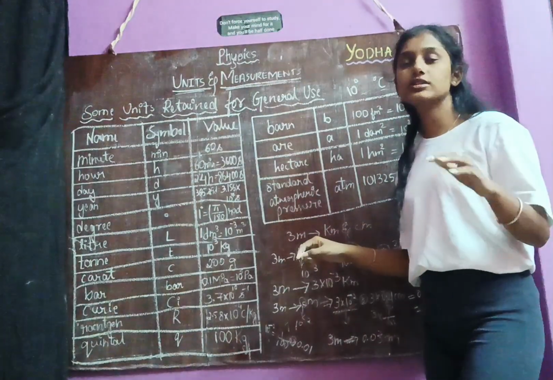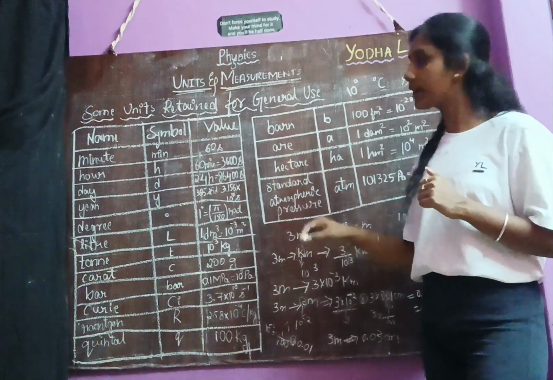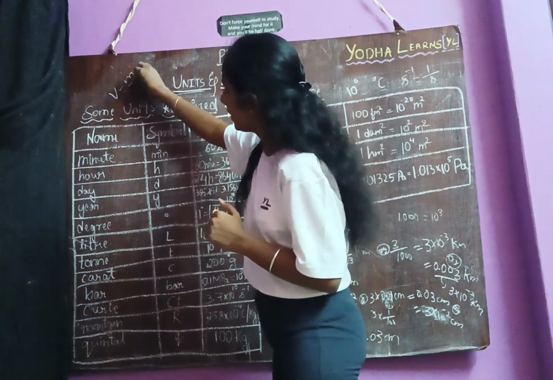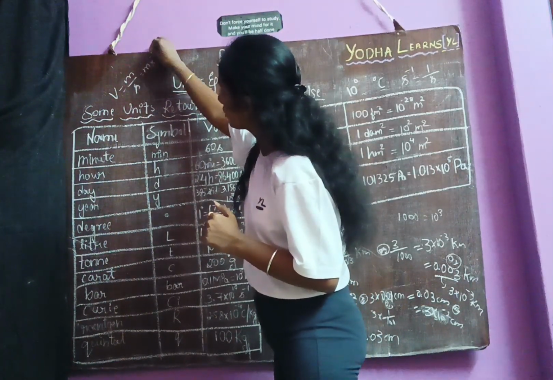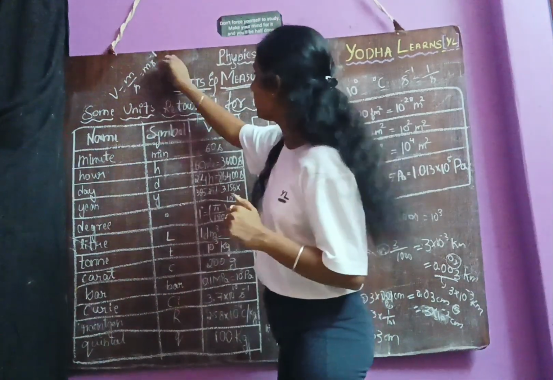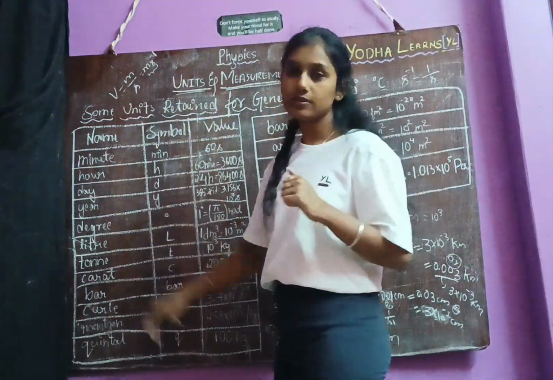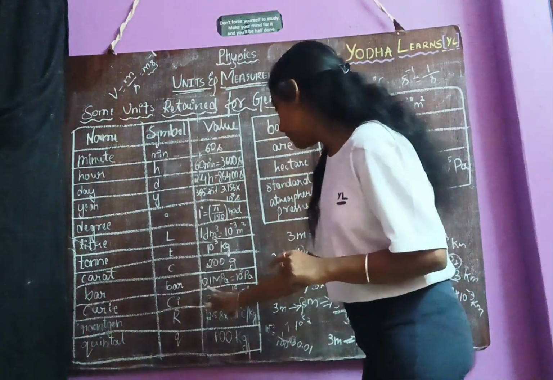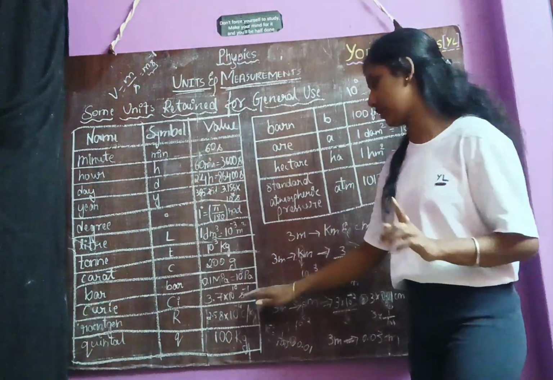For example, take velocity. What is the unit of velocity? Meter per second. How do we say it? V is equal to m divided by s, right? So this can be written as m s to the power minus 1, and we call this meter per second. So remember it. So what is the Curie value? 3.7 into 10 power 10 per second.